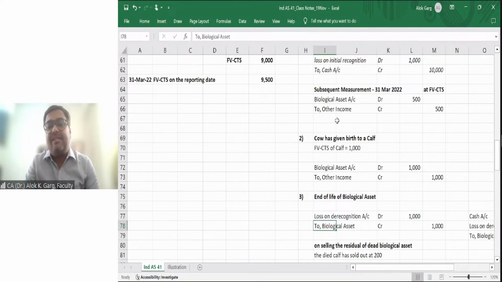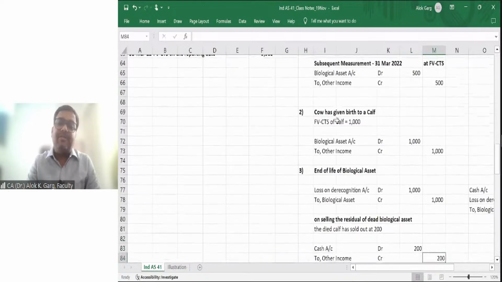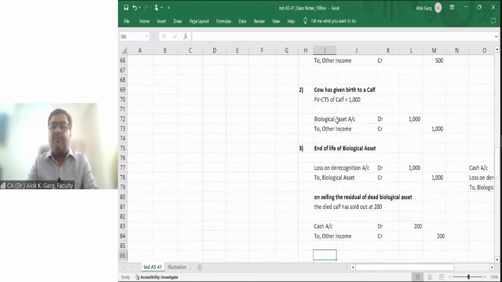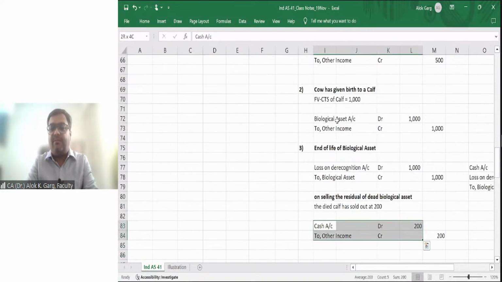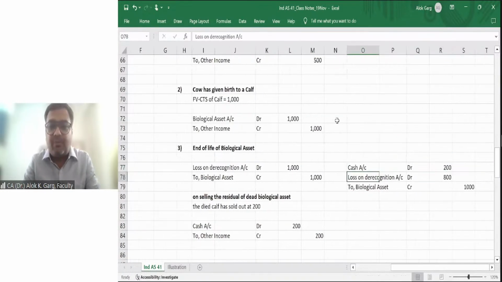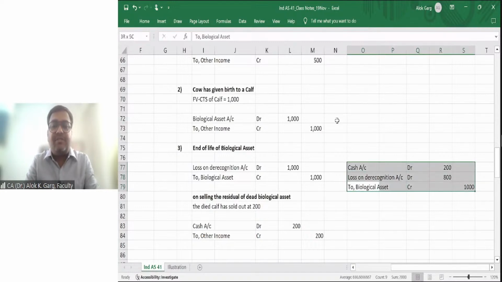Loss on derecognition account debit to biological asset. The company has sold the residual of the dead biological asset. The dead calf is sold at 200 rupees. The entry is cash account debit to other income. Or alternatively, at the time of derecognition: cash account debit 200 rupees, loss on derecognition 800 rupees, to biological asset 1,000 rupees.